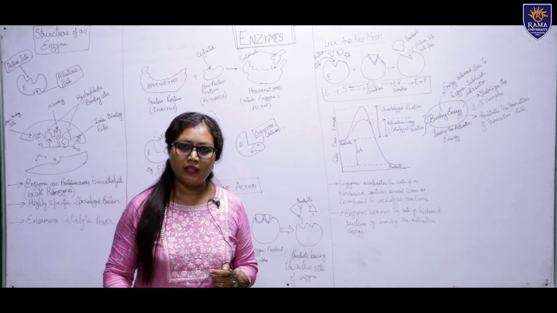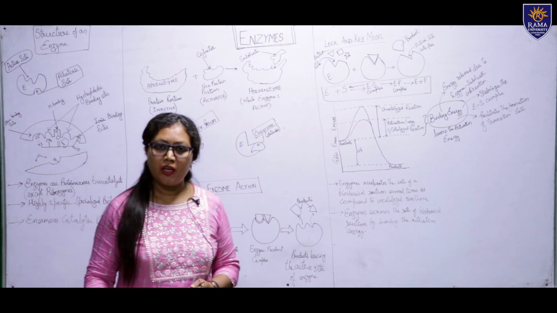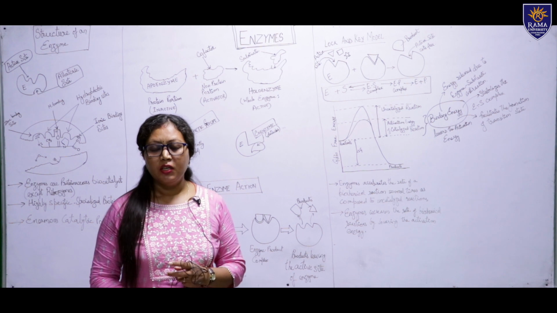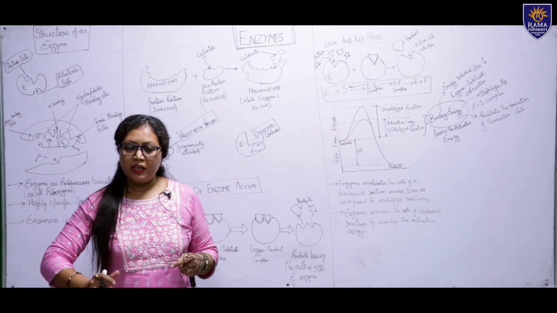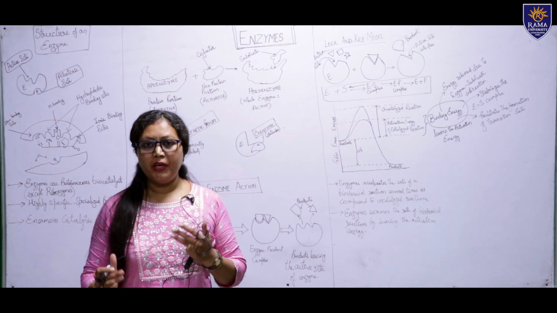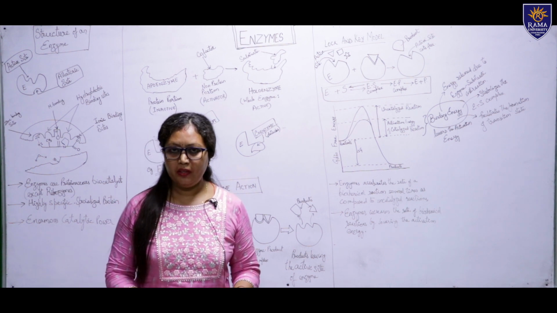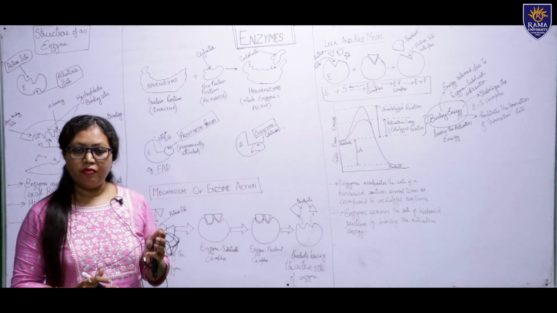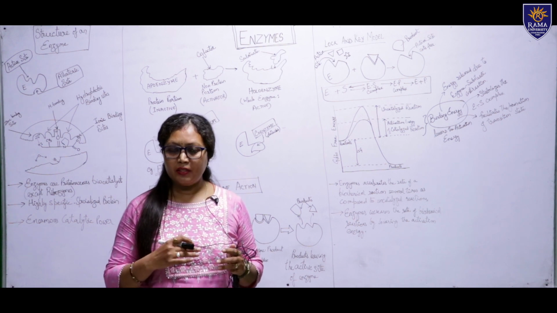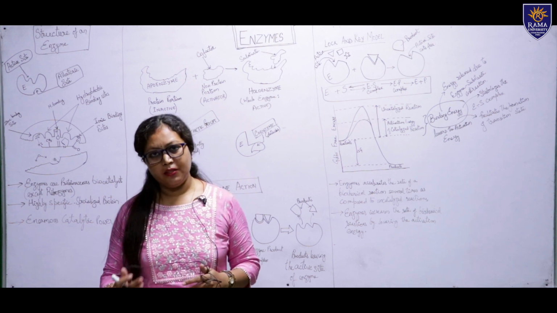One more property of enzymes is that they are not used up in the biochemical reaction, because what is the role of a catalyst? It is increasing the rate of a chemical reaction without being used up itself. So is the role the enzyme is playing here. After converting the substrate into product, the enzyme gets free for another reaction, and it goes and binds to another substrate.